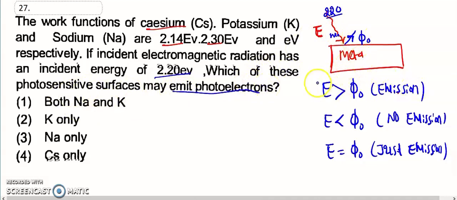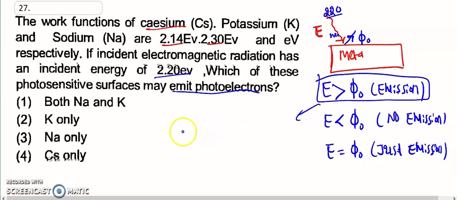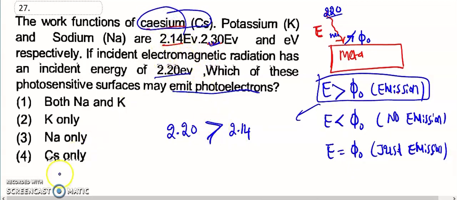To emit, E must be greater than the work function. E is given as 2.20. Here, the others have work functions of 2.30, which is greater. Then 2.14, what is 2.14? Cesium. So only cesium will emit. That is the fourth option, the right answer for the 27th question.